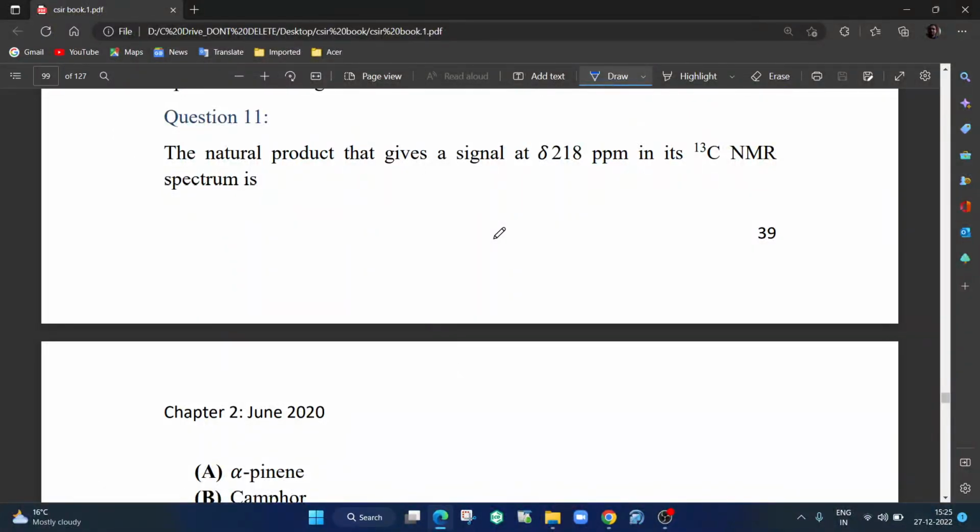Hello everyone. We will solve the 9 questions today from the June 2020 CSIR-NET question paper. We are doing only the organic questions. So let's start with question 11.